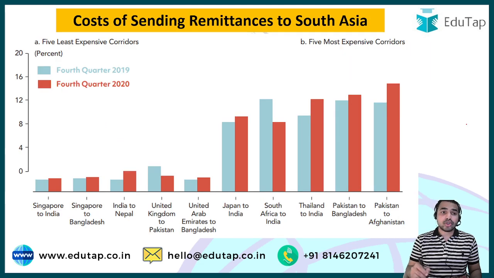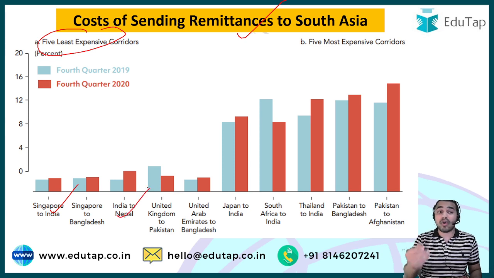Okay, so guys, if we talk about the cost of sending remittances to South Asia, then in this particular graph you can see the 5 least expensive corridors. If we consider the Singapore to India corridor and the India to Nepal corridor, then that was one of the least expensive corridors, having a remittance cost lesser than 3%, that is the SDG target.